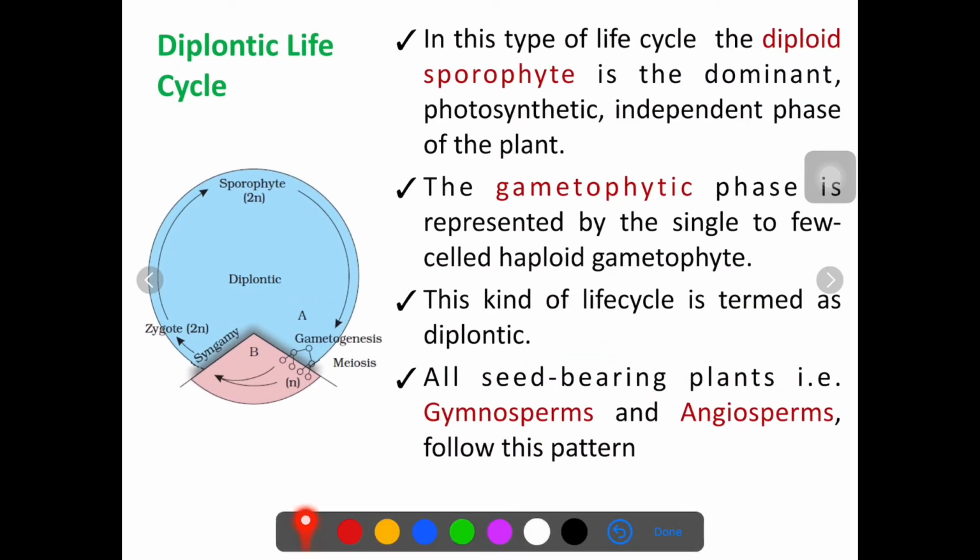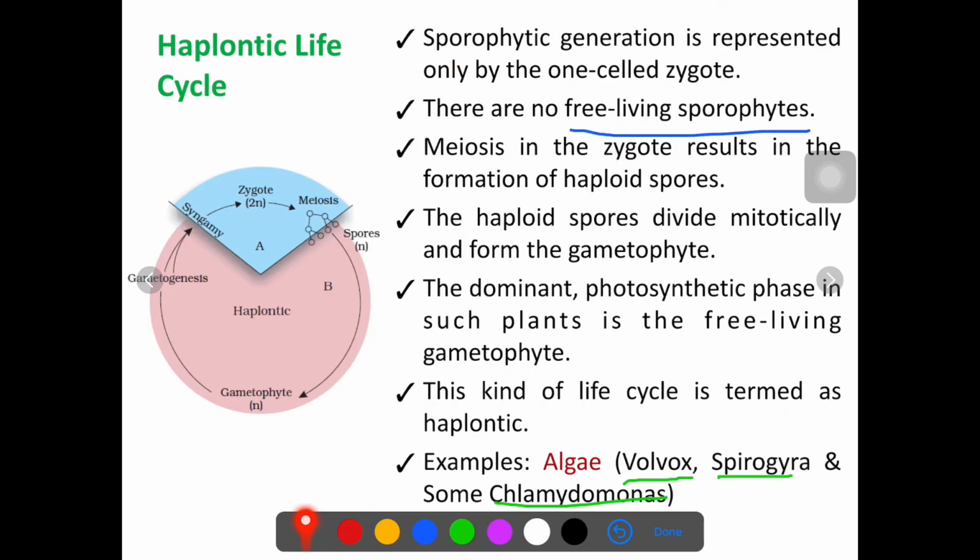Now the second one is called the diplontic life cycle. In a diplontic life cycle, the plant spends the majority of its life in the diploid stage, means the 2n stage. So here, which is the dominant phase? The diploid sporophytic phase is the dominant one. So here you can say that this sporophytic phase is the dominant one, unlike the previous one.